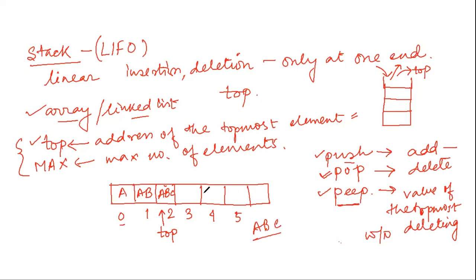Peep operation will show the value of the item which is at the top of the stack and it won't delete it at the end. And when you call the pop operation, it will delete the value of the item from the top of the stack. And if you want to show, it won't show because the item is already deleted from the stack. So it won't show, right? So is this slight difference between pop and peep clear?